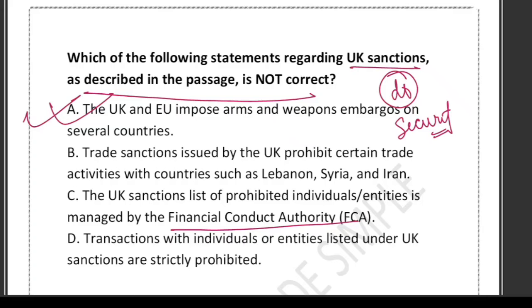Option B says that trade sanctions issued by the UK prohibit certain trade activity with a country. Correct. The UK also has trade sanctions on countries like Lebanon, Syria and Iran, meaning you cannot do certain business or trade with these countries. So B is also correct.